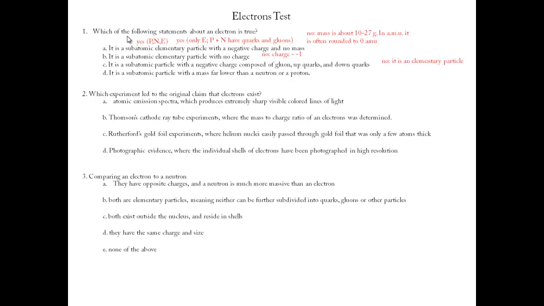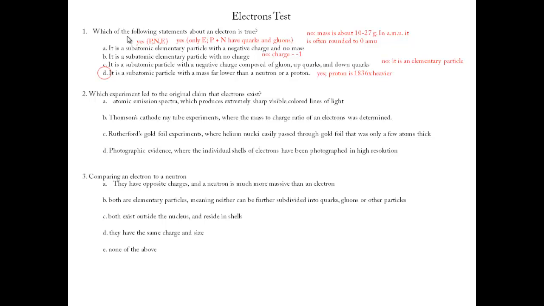So it's probably D, right? It's a subatomic particle with a mass far lower than a neutron or a proton. Yeah, all that is true. In fact, a proton is 1,836 times heavier than an electron. Answer to 1, D. Number 2, which experiment led to the original claim that electrons exist?